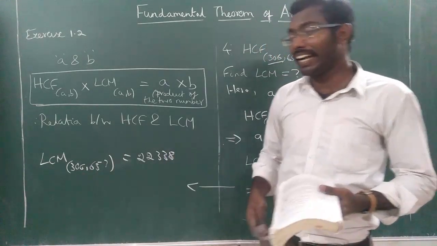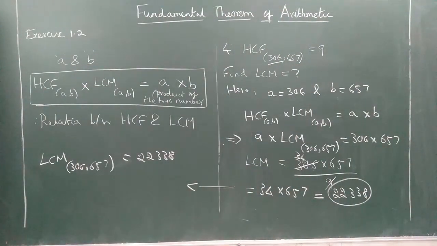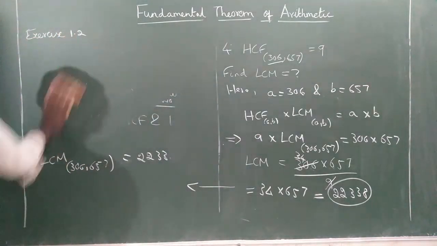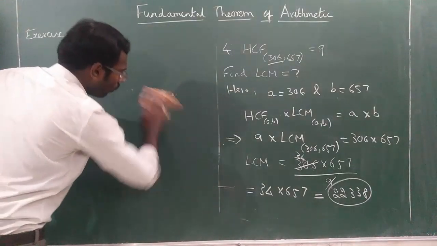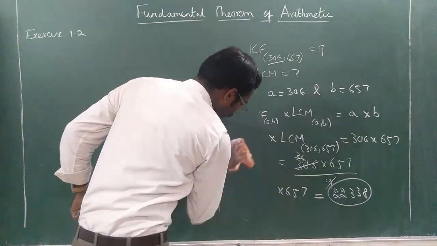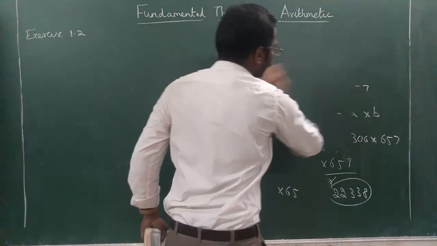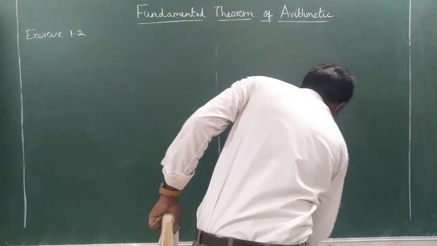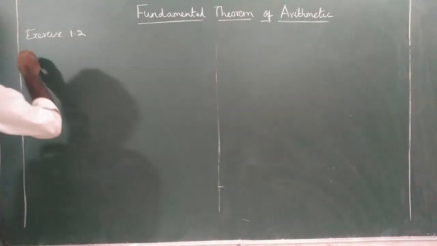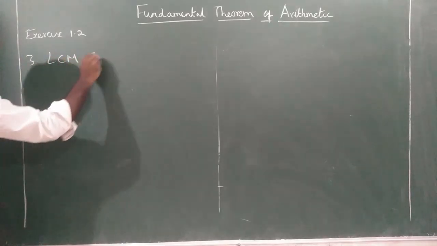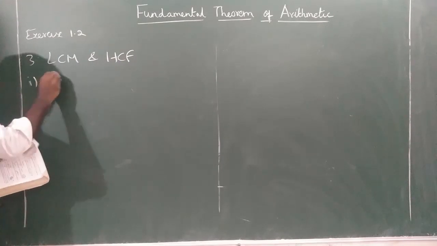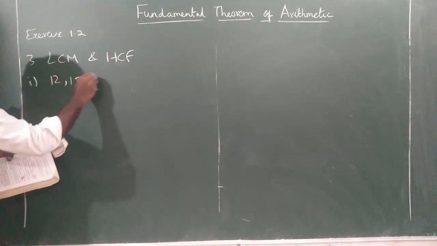So for your sake, I think I can do one sum from third sum, one subdivision, so that it will be easy for you. Okay, I will do only one sum and remaining will be your homework. So please note down the third sum subdivision. I will do one example and remaining you have to do. So third sum, you have to find the LCM and HCF. So third sum, first subdivision is 12, 15, 20.